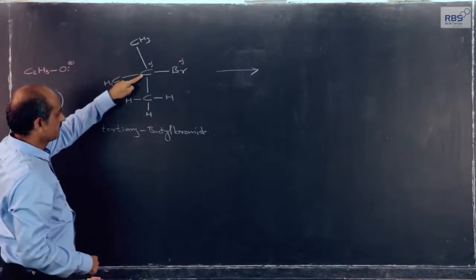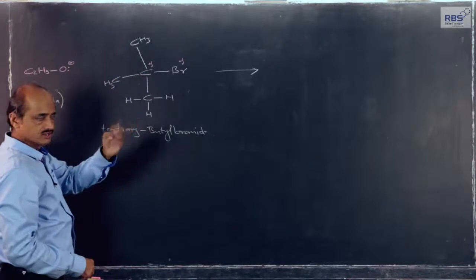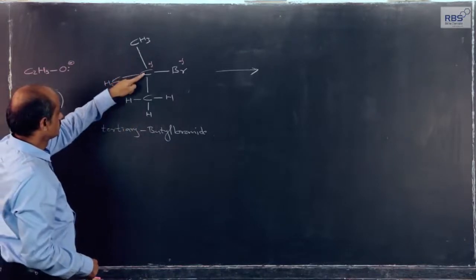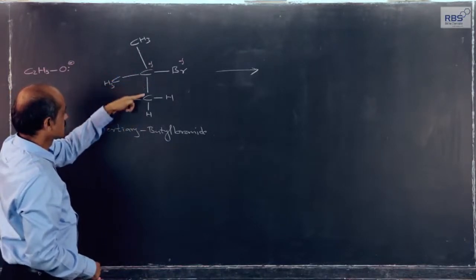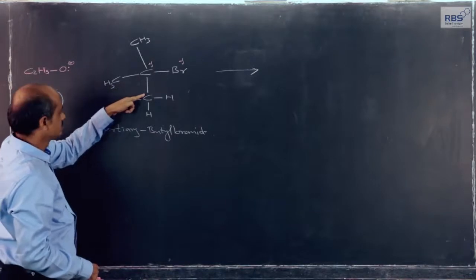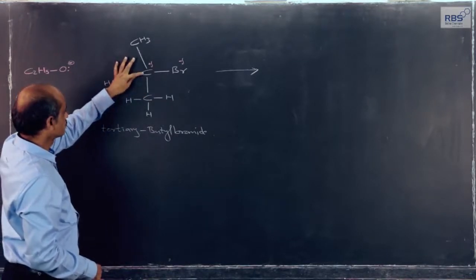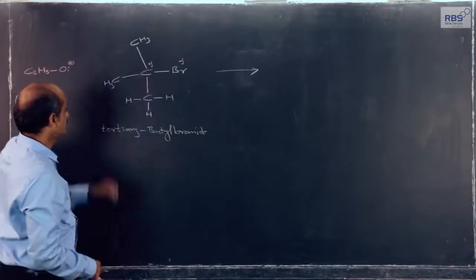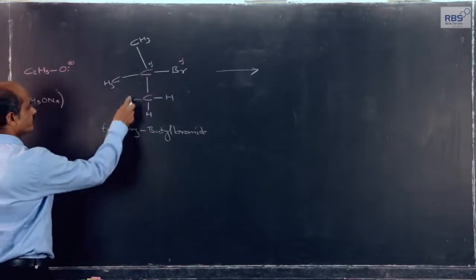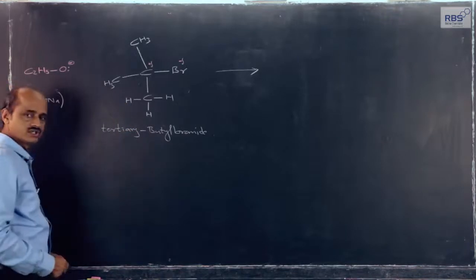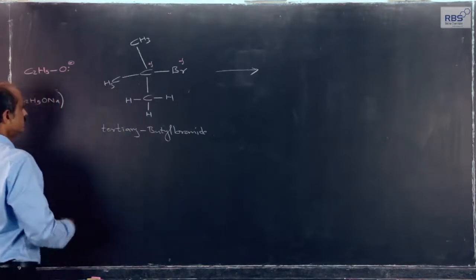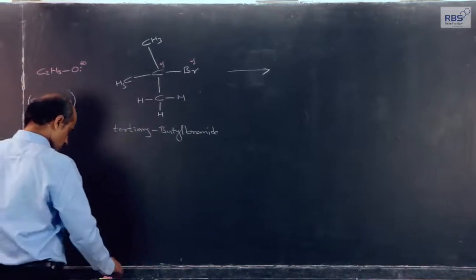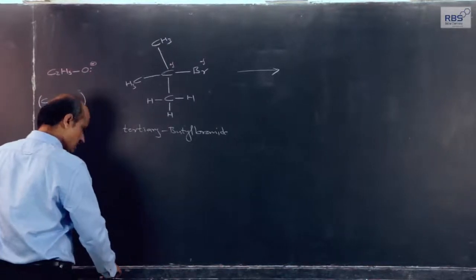Halogen is directly attached to a tertiary carbon atom. Carbon atom has 4 valency. Out of 4, 3 bonds are directly with carbon atoms. A carbon atom which is attached to 3 other carbon atoms directly is a tertiary carbon atom. The halogen atom is directly attached to the tertiary carbon atom. Therefore, this is an example of tertiary alkyl halide. Now, as what we have considered earlier,